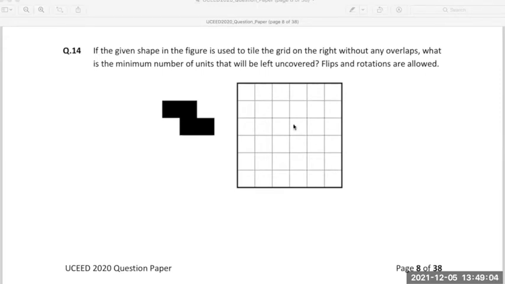So let's start from the center, where there is a possibility to interlock things together. First I will place it like this. This is my first one. The second piece, with interlocking in mind, I will place like this.